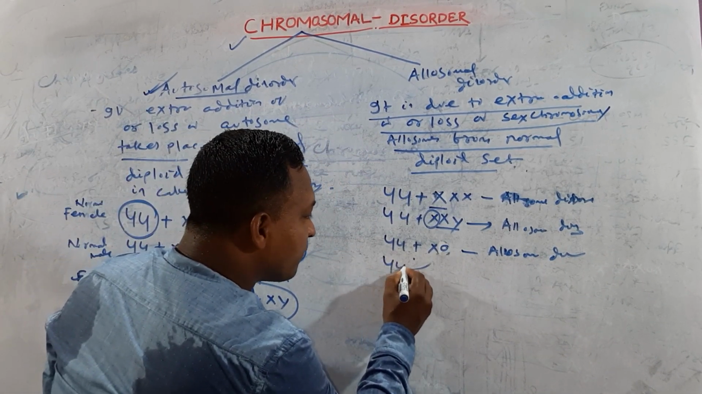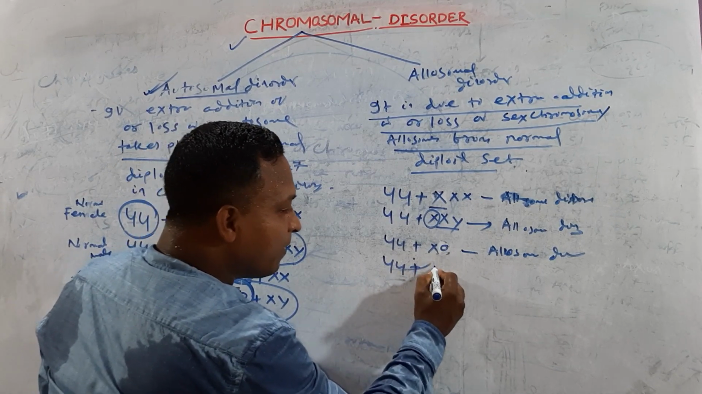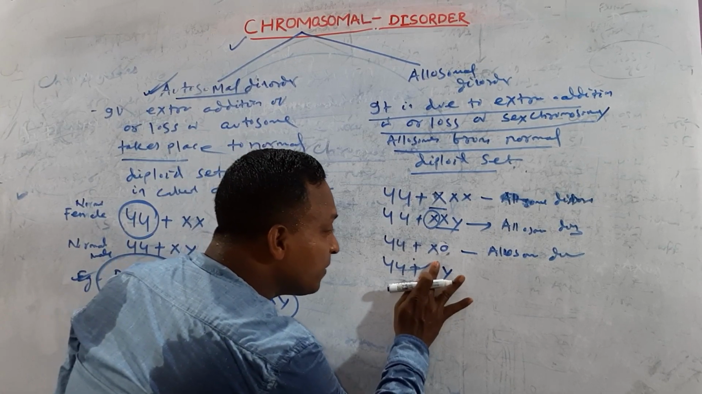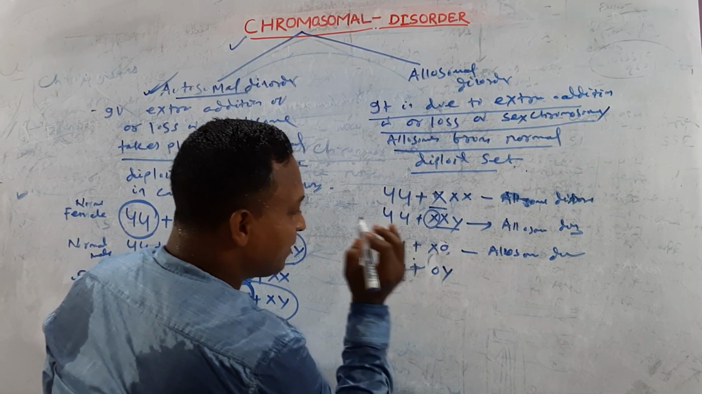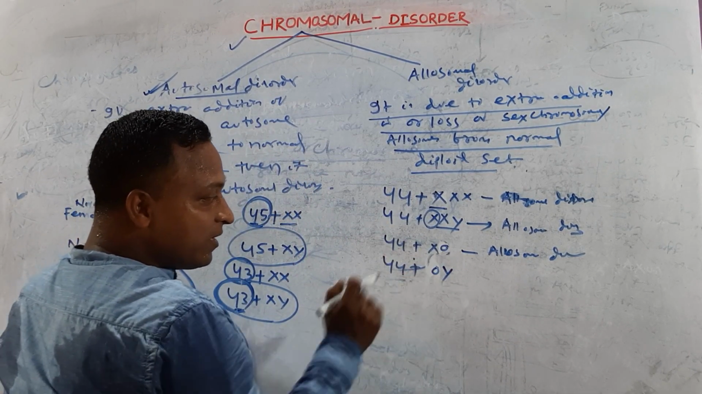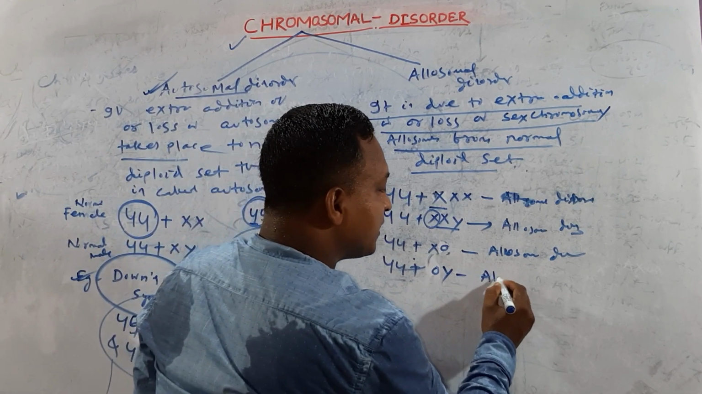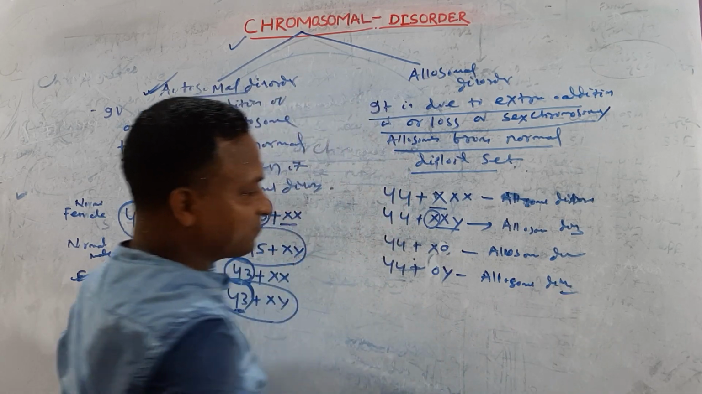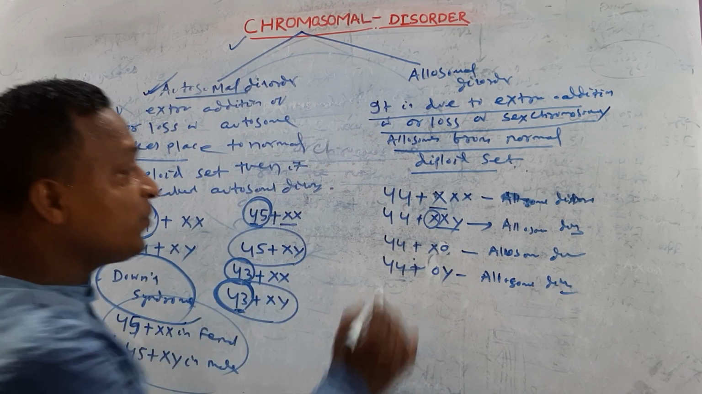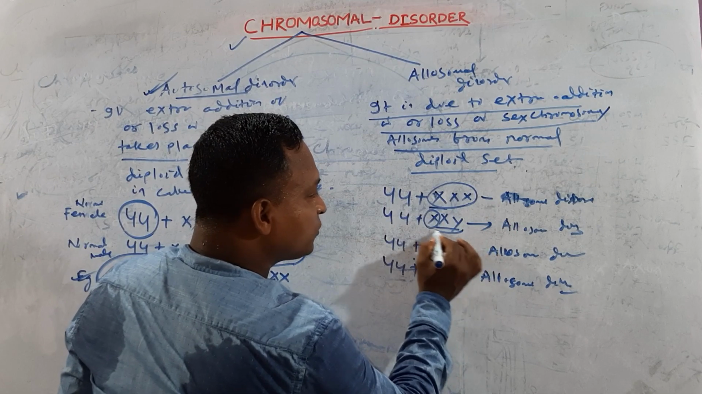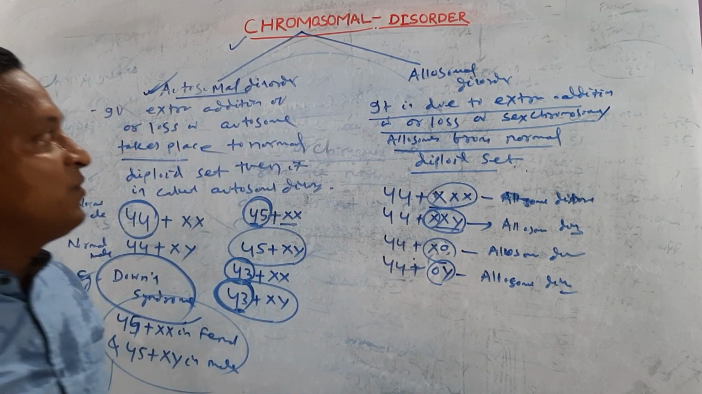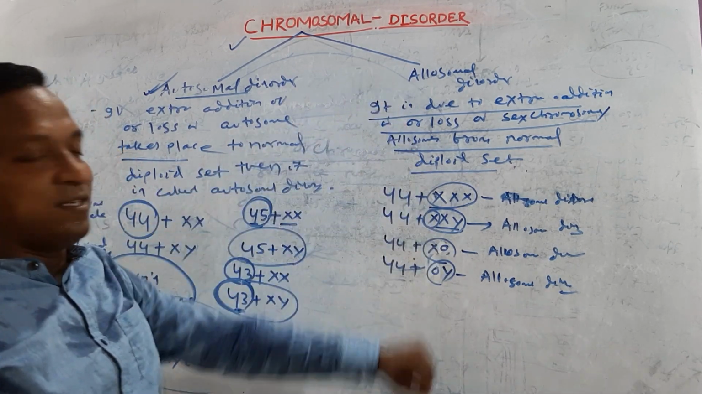In another person, you can find out which one. Try to guess, one is a normal male, 44 plus XY. Here one X chromosome is lost. It is an allosomal disorder. Try to understand, it is due to extra addition of sex chromosomes or loss of sex chromosomes. We can call that allosomal disorder.